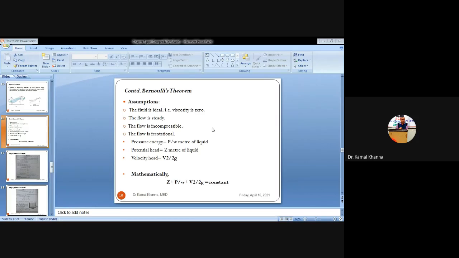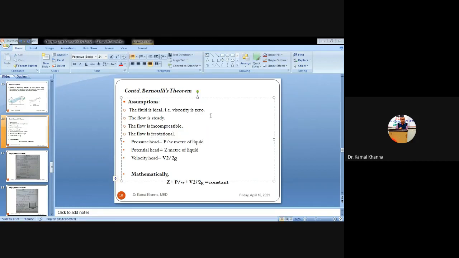So there are basically three types of heads: pressure head, potential head and velocity head. Pressure head is obtained when you divide the pressure energy by the weight of the fluid, and similarly you divide the potential energy by the weight of the fluid, and the kinetic energy by the weight of the fluid. Then you get the three types of heads, that is pressure head, potential head and velocity head. You have to assume that this is v square here, this is some typing error. So this is z plus p by w plus v square by 2g, which must remain constant.